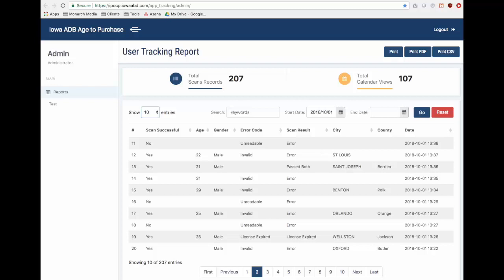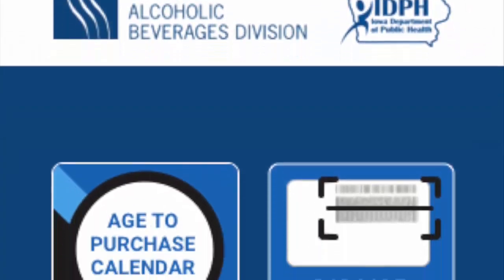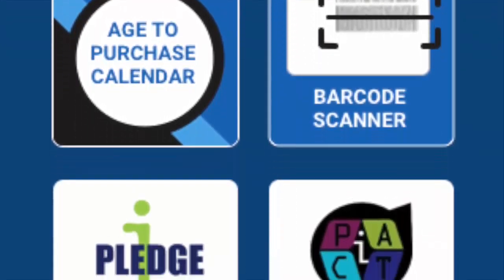Datatables.net was used for the tracking site interface. The site includes total scans, total calendar views, the individual scans, and a date range to filter results within. The county reference data was pulled from a database provided by simplemaps.com. And that is the Iowa ABD Age to Purchase app. Any questions?